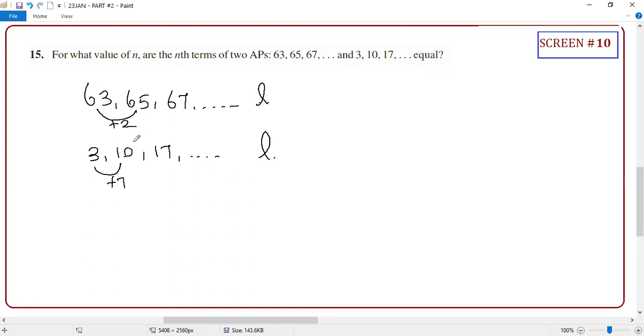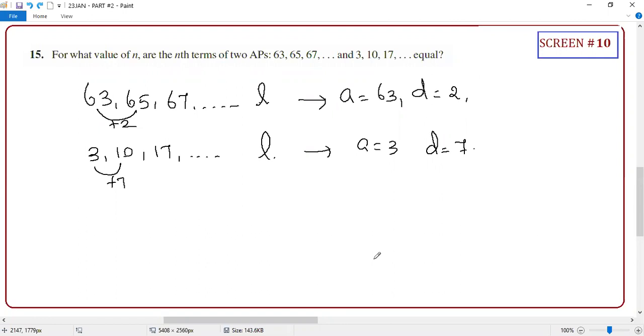Okay guys, as Sahil mentioned, for this AP, A is 63 and D is 2. And for this one, A equals 3 and D equals 7. What is your nth term here? Can you tell me? A plus (N minus 1) D. One minute, student.